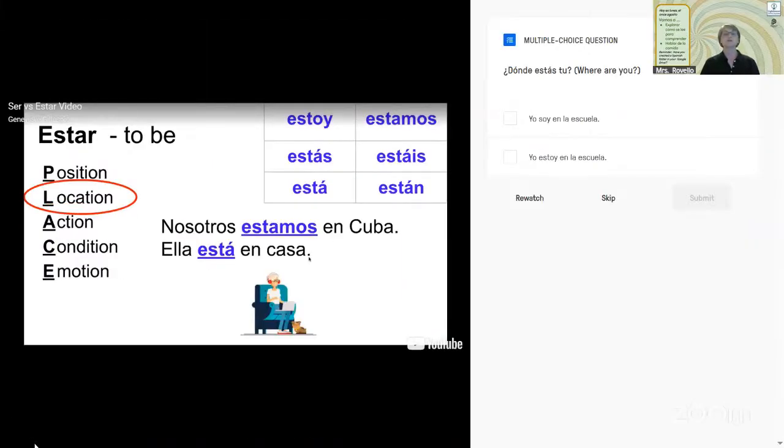All right. So, ¿tú dónde estás? Clase, ¿tú dónde estás? Where are you? So literally, where are you located? Would you choose A or B? ¿Dónde estás? Where are you located? A or B? Brooklyn, what do you say? Malia, how about you? A or B? Where are you located, essentially, is the question. ¿Dónde estás?